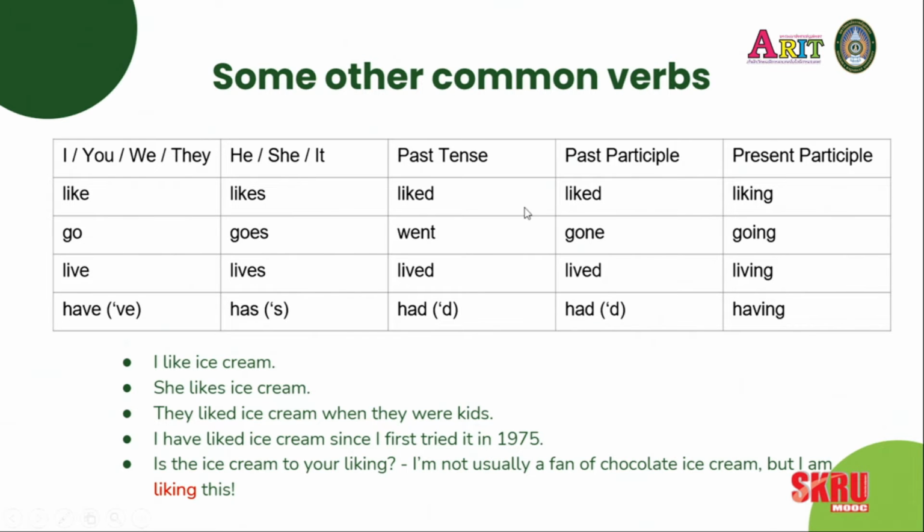You notice we also have past tense and past participle in English. So for like, if you're talking about the past, we add a D, liked. It makes a T sound, liked. Same for the past participle. And there's a present participle. We use this for the continuous form. And we put ing, liking. We'll talk a little more about that. It's an unusual one.